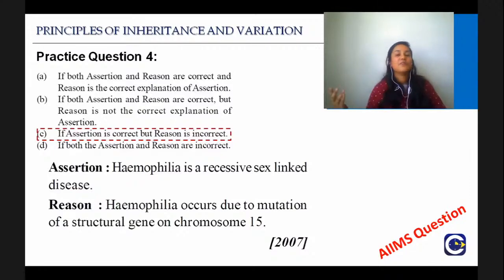Just remember, that is why in every session we have taken a different topic. Try to remember what we did in this session, what we did in that session, and then it will be perfect. Very good. So the genes for haemophilia are present on the X chromosome or on the sex chromosome. That is why the reason is wrong.